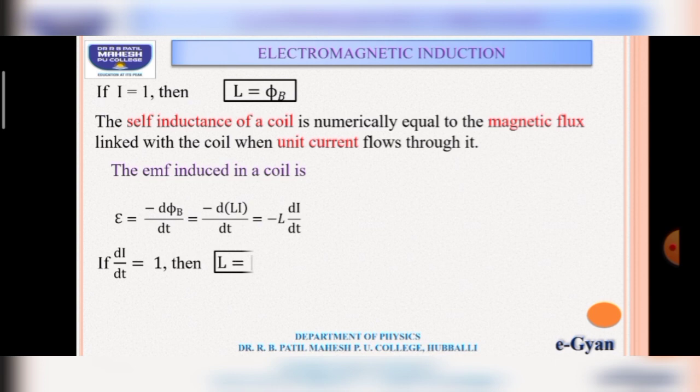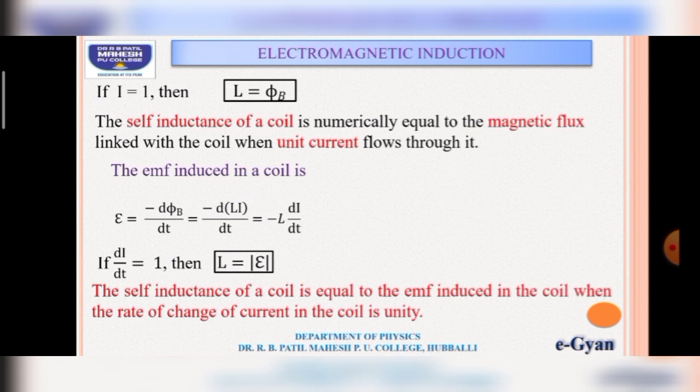If di by dt is equal to 1, that is, the rate of change of current is unity, then self-inductance is equal to the magnitude of the induced EMF. So the self-inductance of a coil is equal to the EMF induced in the coil when the rate of change of current is unity.